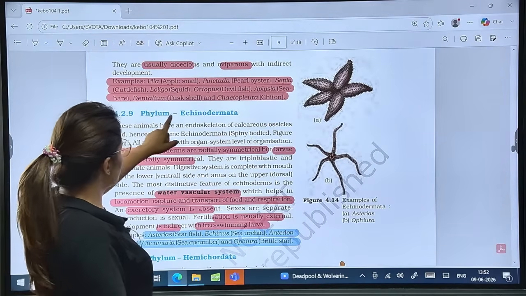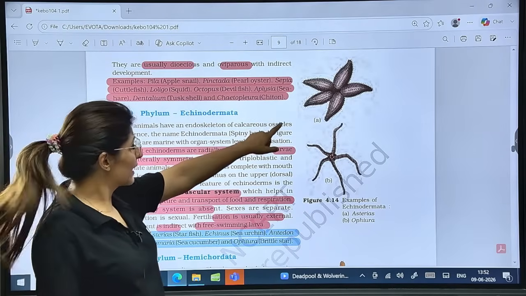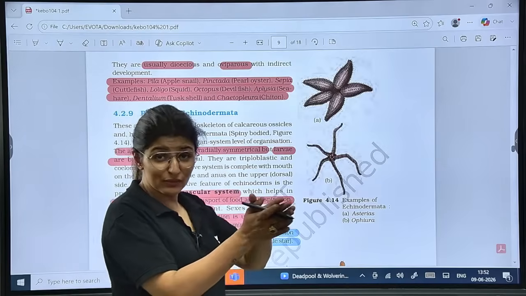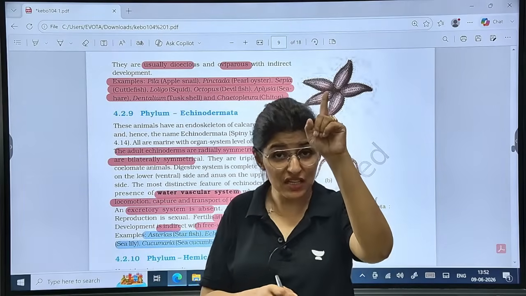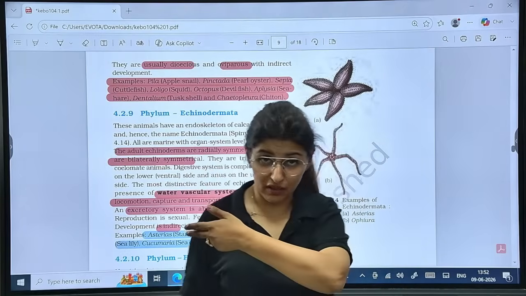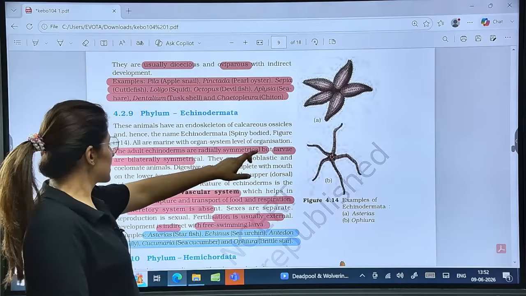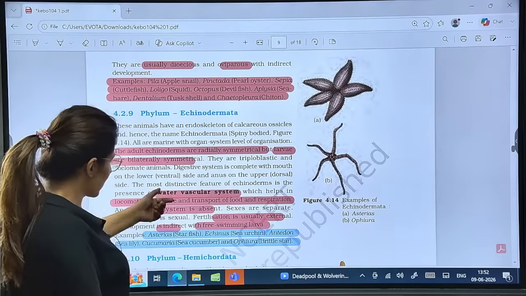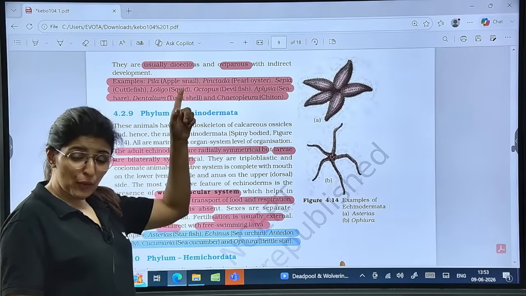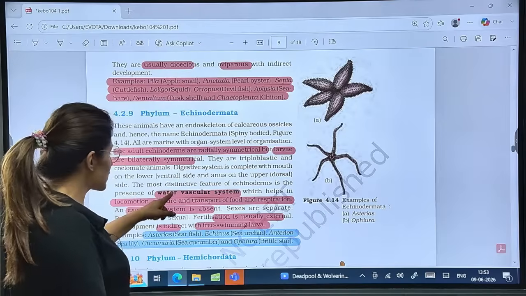Now, phylum Echinodermata, endoskeleton of calcareous ossicles. So all are marine. So second phylum, exclusively marine. First, Ctenophora. Second, Echinodermata. Okay, so we got two names here. Adults radially symmetrical, larva bilaterally symmetrical. Now it has water vascular system. Porifera, it had water canal system. This one has water vascular system.